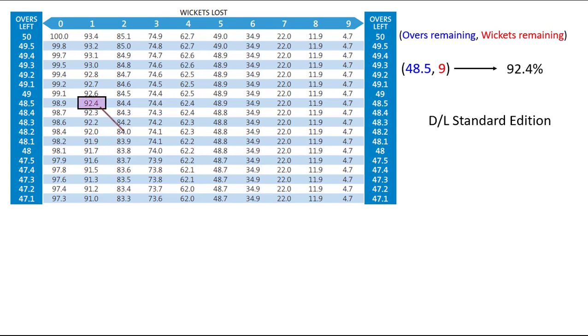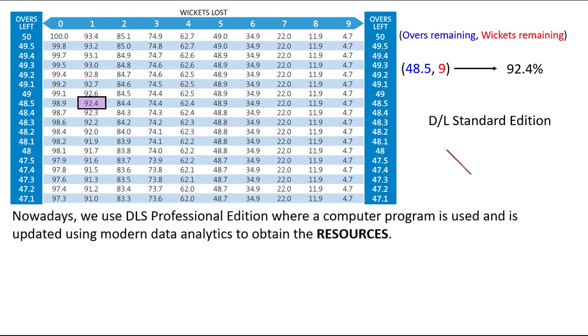to get 92.4. So 92.4% of the resources are remaining. And you can find this table, as I have mentioned the link in the description box. So this table that you just saw was the Duckworth Lewis Standard Edition table.